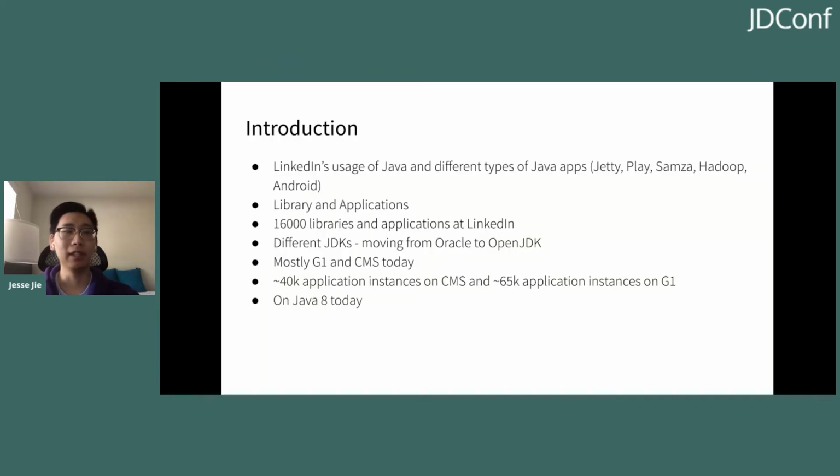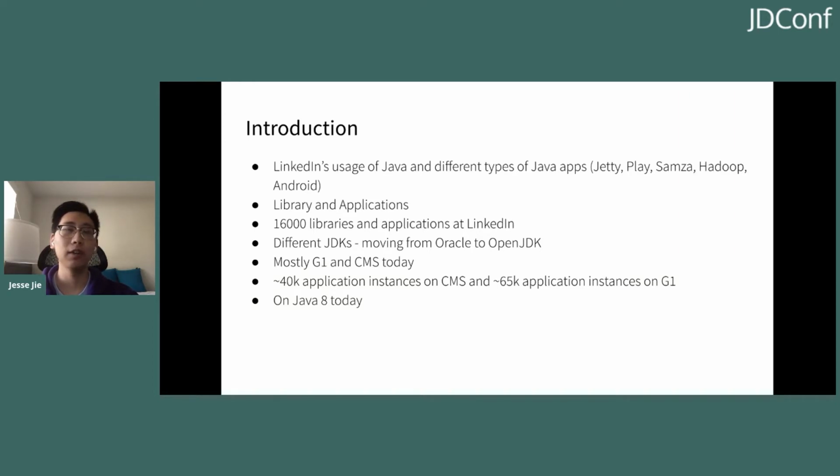So to begin with, I'm going to give a brief introduction on how LinkedIn uses Java. All of our applications at LinkedIn, or almost all of them, run on top of the JVM, be it Java or another language. However, it's mainly Java. We also depend on several external frameworks in order to run our applications. Those are Jetty, Play, Samza, Hadoop, and Android.